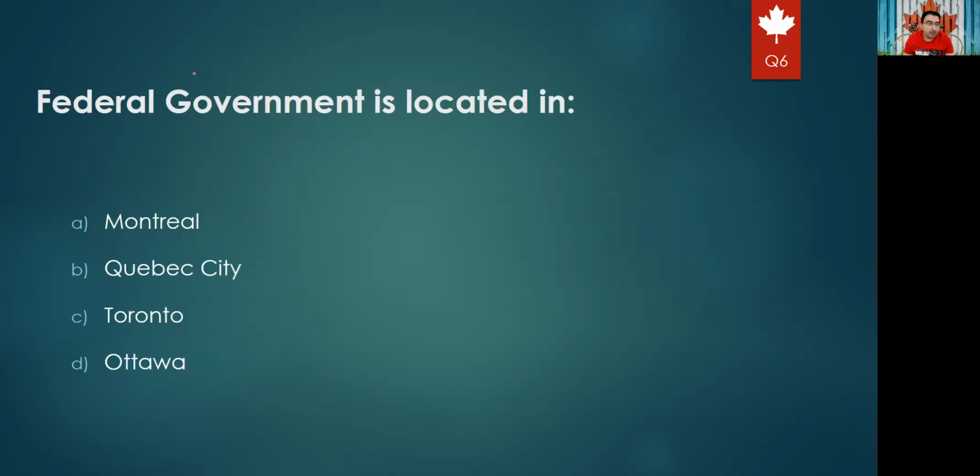Okay. Next question: the federal government is located in? Yeah, the federal government should be located in the capital of Canada. And what is the capital of Canada? Is it Montreal, Quebec City, Toronto, or Ottawa? So for sure, the right answer would be Ottawa.